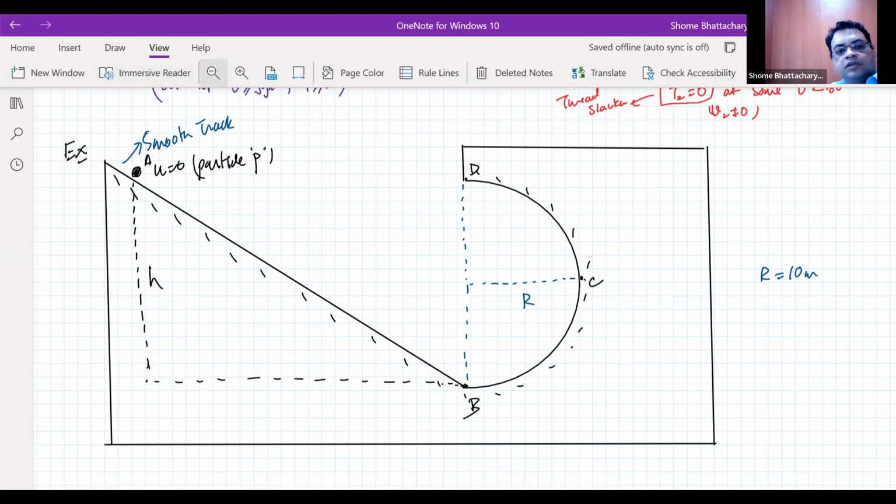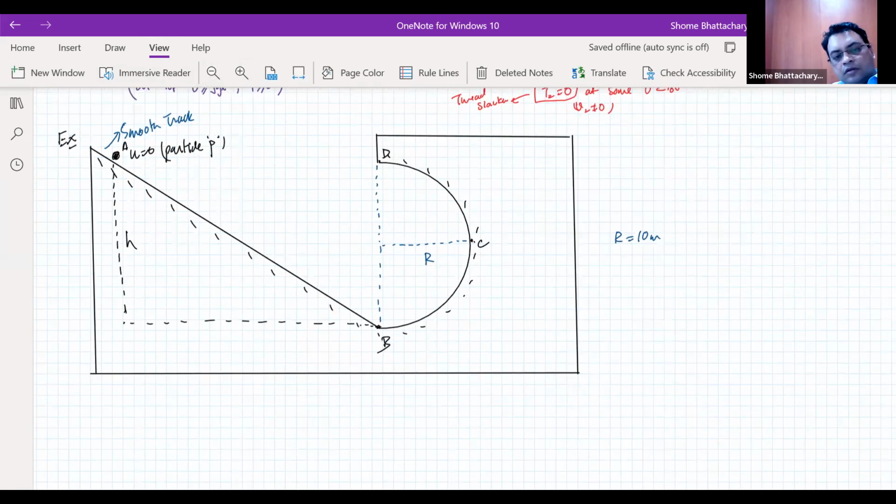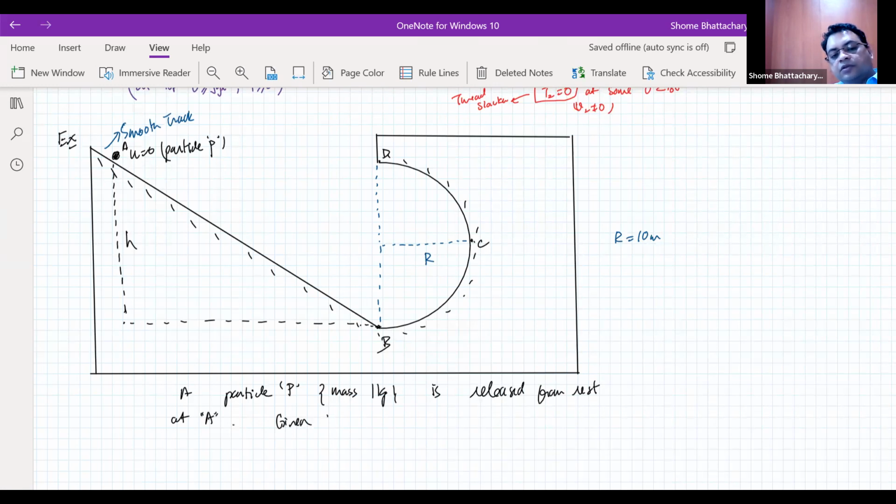So particle P of, let's say, mass 1 kg is released from rest at the point A. Given the radius of that circular path is 10 meters, and acceleration due to gravity is 10 meters per second square.